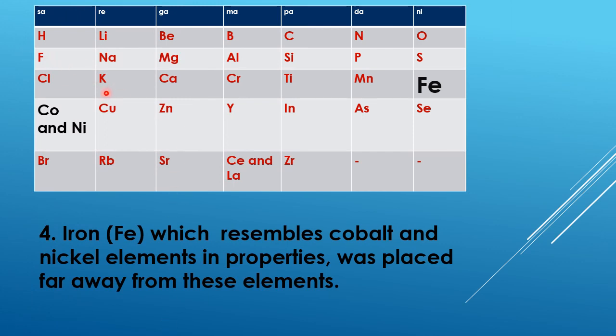Fourth demerit, iron, which resembles cobalt and nickel in properties, was placed far away from these elements. You can see here in the table, iron is placed along with oxygen, sulfur, selenium, whereas cobalt and nickel are along with hydrogen, fluorine, chlorine. Whereas the properties of iron are similar to those of cobalt and nickel, he separated these elements.